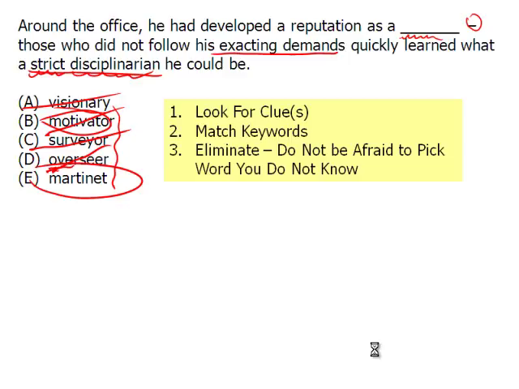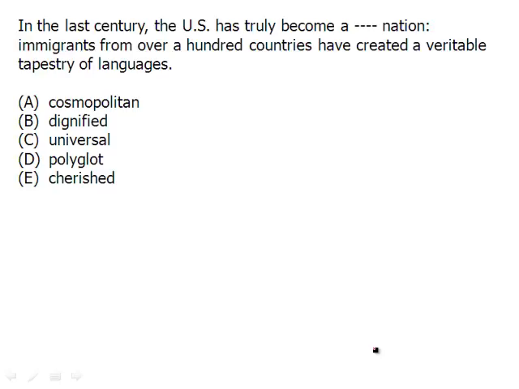Okay, so let's try that. Let's try using that logic on the next sentence, and I will read it. In the last century, the U.S. has truly become a blank nation. Notice the colon, we're going to define what sort of nation. Immigrants from over 100 countries have created a veritable tapestry of languages. So, again, you can try to come up with your own word, or you can here look at the clues. So, here's this tapestry of language. It seems to be a nation of people who speak many languages. And so that's good enough for our own word or own phrase. We want a word here that means speaking many languages.